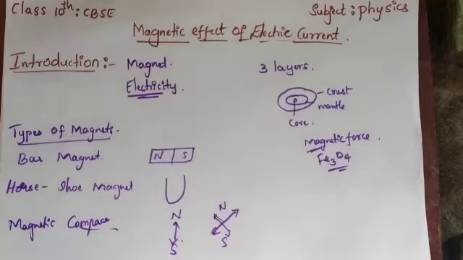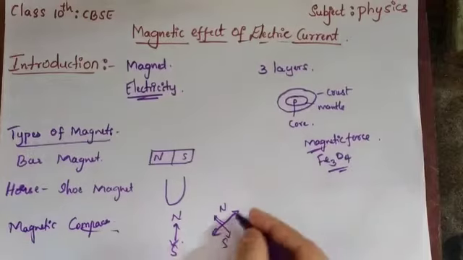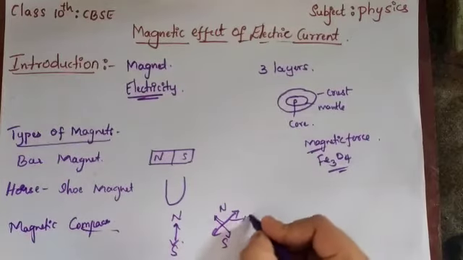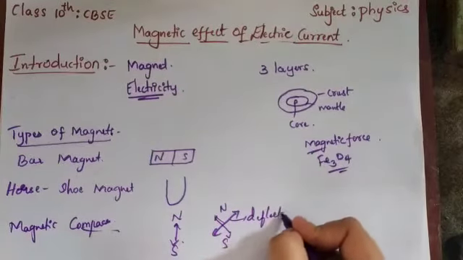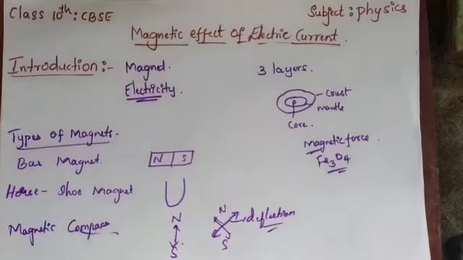If a magnetic object is present around it, the compass will show deflection. So we are able to understand that a magnetic field is produced around it. So this is about the types of magnet and how the magnet has arisen.